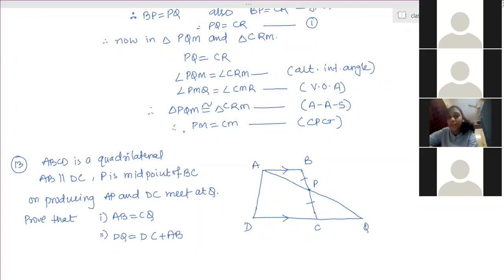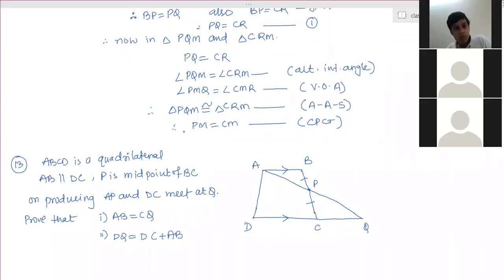I got the first part, but the second part, AB is equal to CQ. You got it? Yes, ma'am. So DQ is equal to the sum of which sides? DC plus CQ. And just now you have shown CQ is equal to AB. So DC plus AB. These two triangles are congruent by ASA, no? ABP and PCQ. ASA, yeah, or AAS, anything.